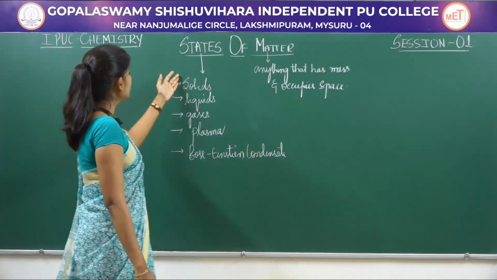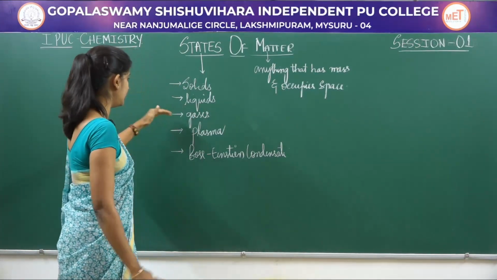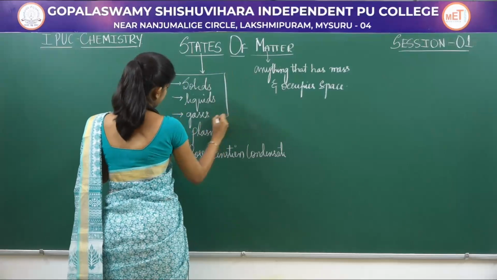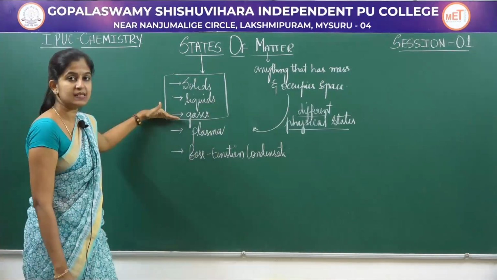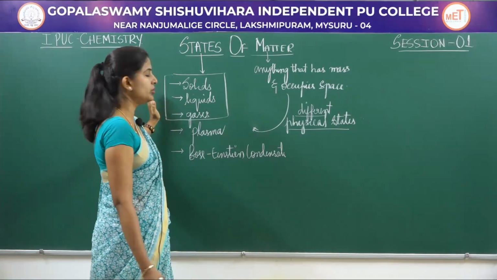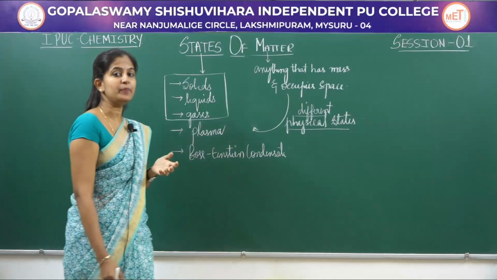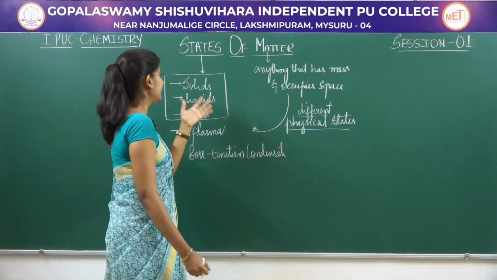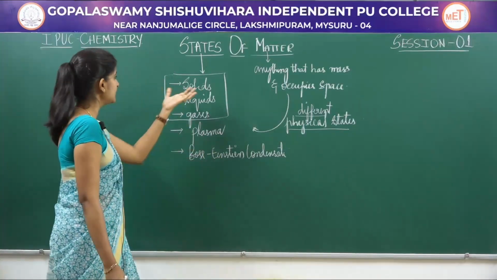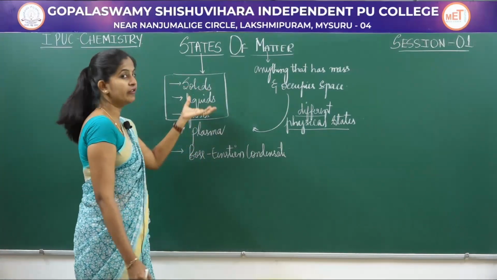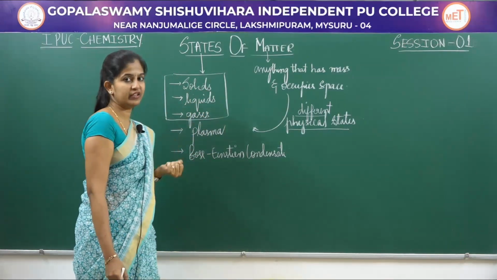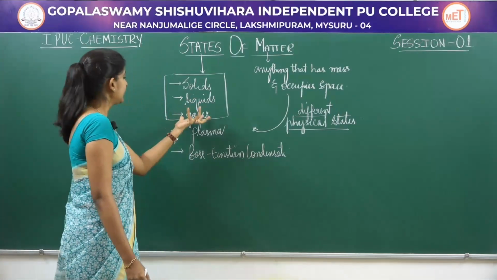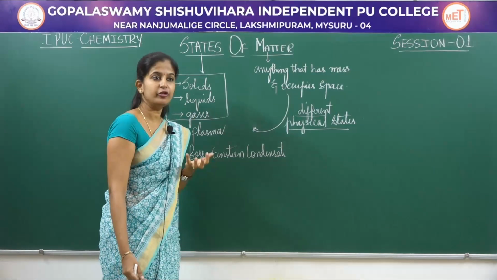Now, if I look into solids, liquids and gases, the three basic states of matter, these are interconvertible from one form to another by varying temperature and pressure. You have studied all these things. If I take the example of water, water can exist as solid in the form of ice, it can get converted into liquid water, and it can convert into gas in the form of vapors.